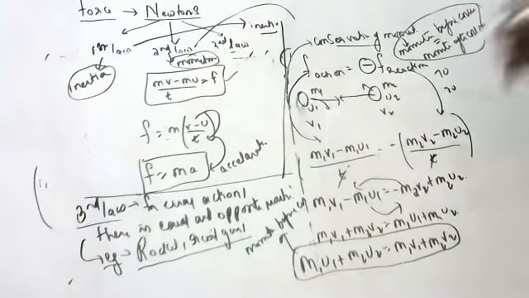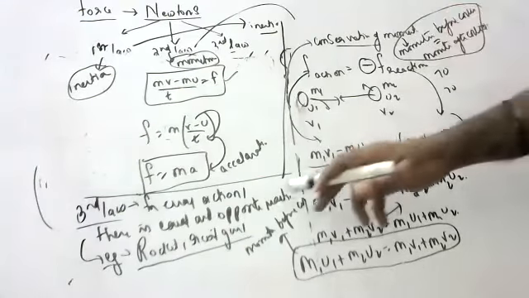Yashasvi, can you tell what is the definition of the third law? For every action, there is an equal and opposite reaction. And conservation of momentum is: momentum before collision is equal to momentum after collision. And conservation of momentum is an application of the third law.